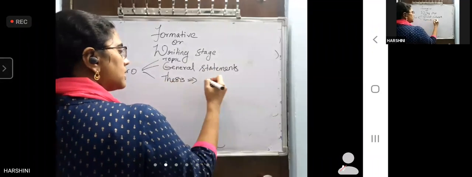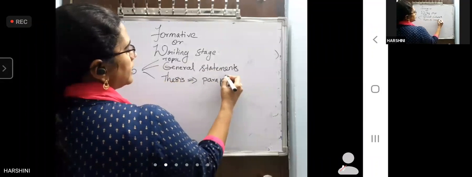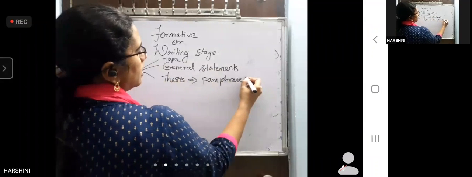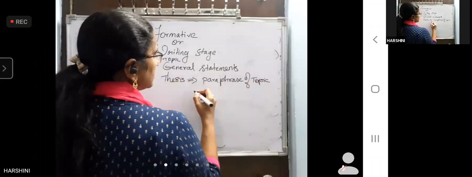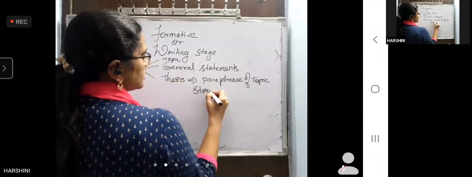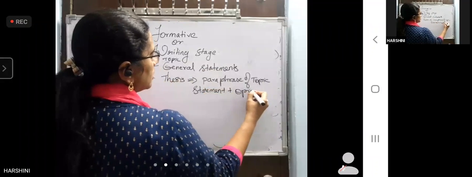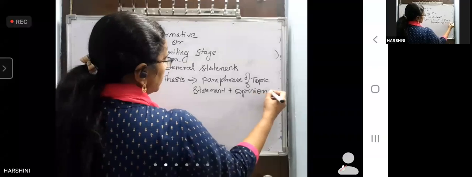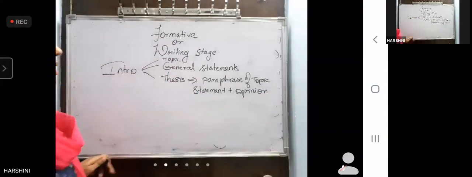Thesis statement should again be the paraphrase of topic statement, plus opinion. If there is no opinion mentioned, first paragraph will not be taken into consideration.